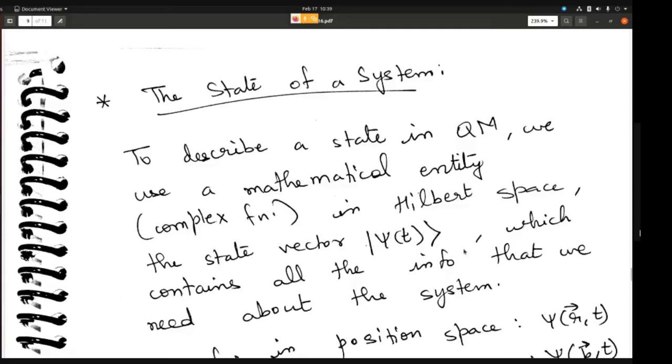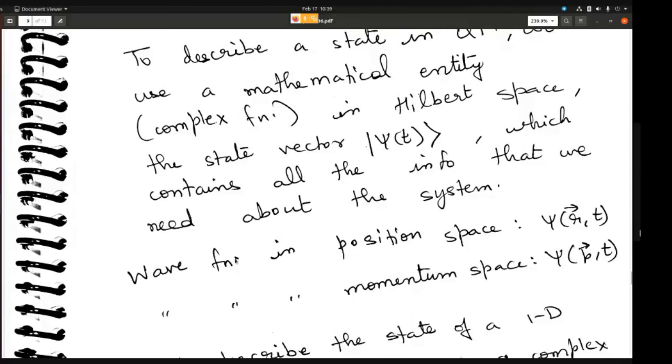From the first postulate, we know that this ket psi of t contains all the information that we need about the system. If you want to write the wave function in the position space, then you write it in this format, psi of r comma t. If you want to write it in momentum space, then you write it as psi of p comma t.